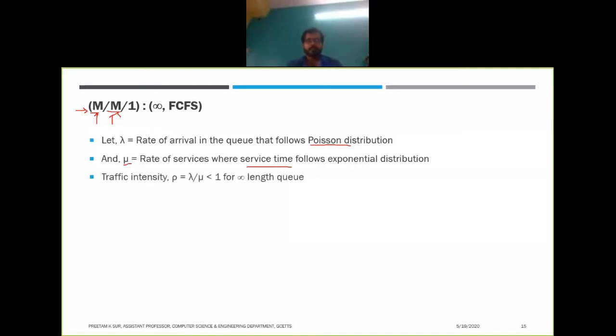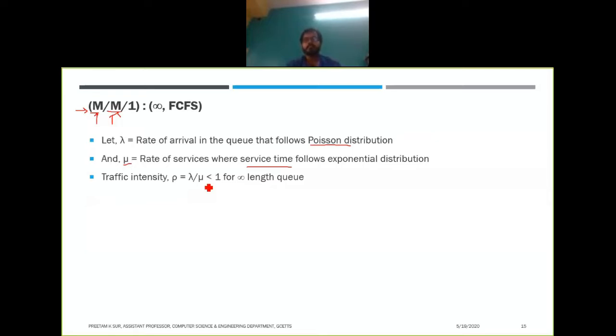Now, traffic intensity is denoted by rho, which is basically lambda by mu. This has to be less than 1 for an infinite length queue, because lambda is your rate of arrival, and mu is your rate of service. So the rate of service has to be greater in case of an infinite queue. The rate of service has to be greater than the rate of arrival, because otherwise the arrival will be quicker than the rate of service.